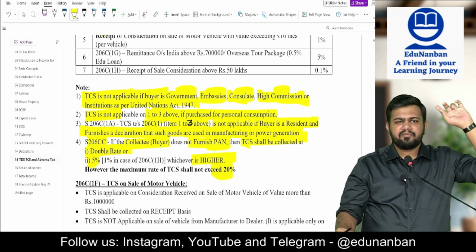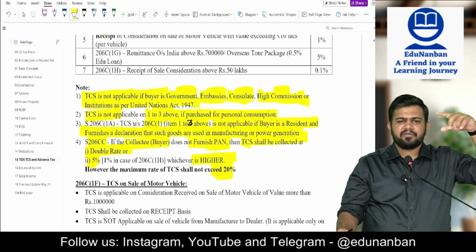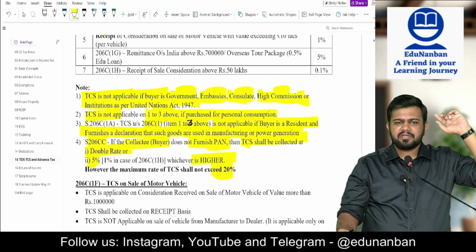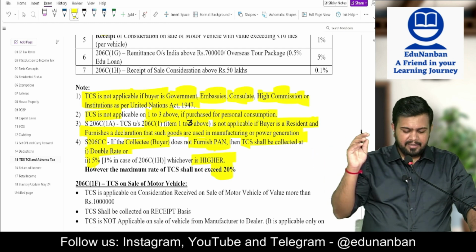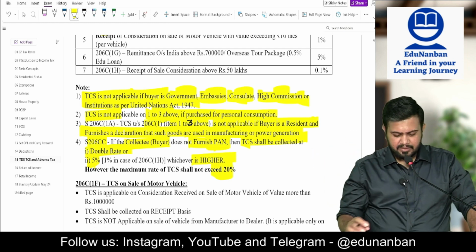In PAN number, what did we see? Actual rate or 20%, whichever is higher. If PAN is not there, actual rate or 20%, whichever is higher. In case of TCS, it is what? Double rate or 5%, whichever is higher.